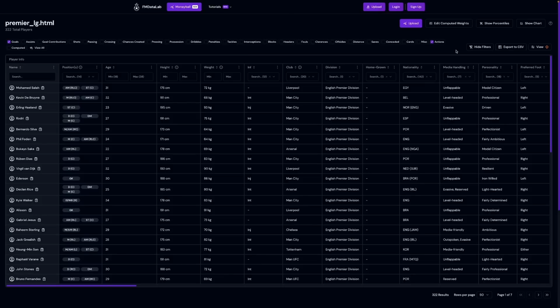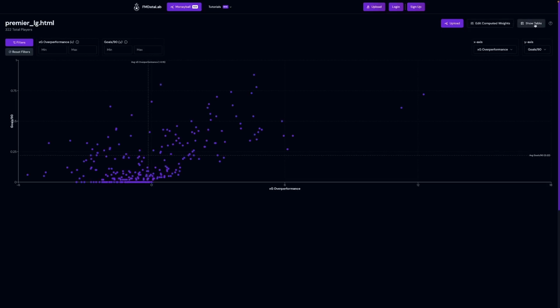In addition to the table view, there is also a scatter chart view that presents the same data in a different format. You can access the scatter chart view by clicking the Show Chart button in the Moneyball table view. You can return to the table view at any point by clicking the Show Table button. The scatter chart is a visual method to compare two stats together on an X and Y axis. By default, the stat on the X axis will be the XG over performance, and on the Y axis it will be the goals per 90 stat.